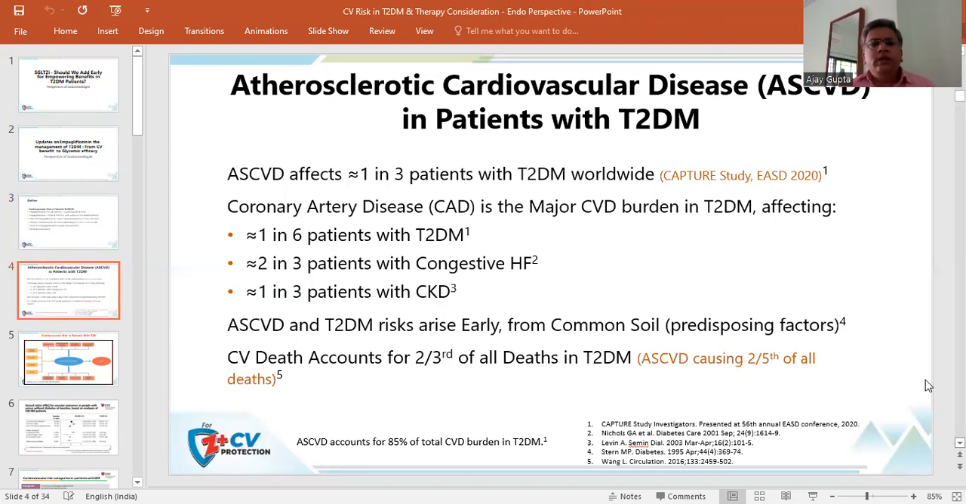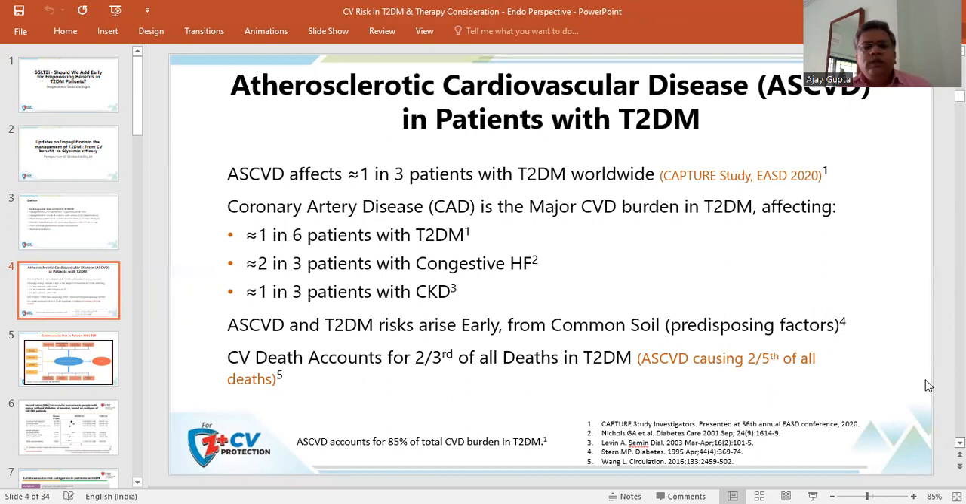Atherosclerotic cardiovascular disease in patients of type 2 diabetes mellitus. Atherosclerotic cardiovascular disease affects almost 1 out of 3 patients with diabetes mellitus worldwide. This has been shown from the CAPTURE study and other studies. Coronary artery disease is the major cardiovascular disease burden in type 2 diabetes mellitus patients, which affects almost 1 in 6 patients with type 2 diabetes mellitus, 2 in 3 patients with congestive heart failure, and 1 in 3 patients with chronic kidney disease.